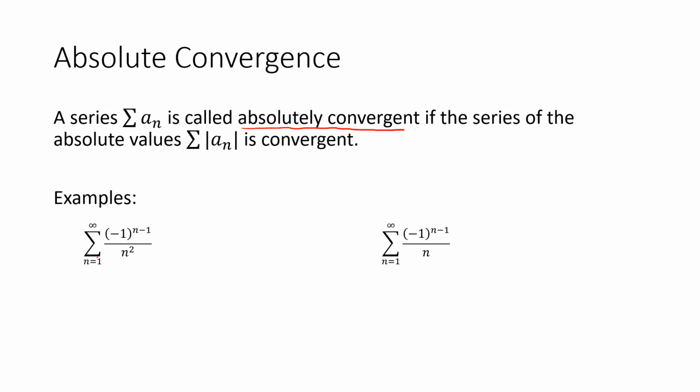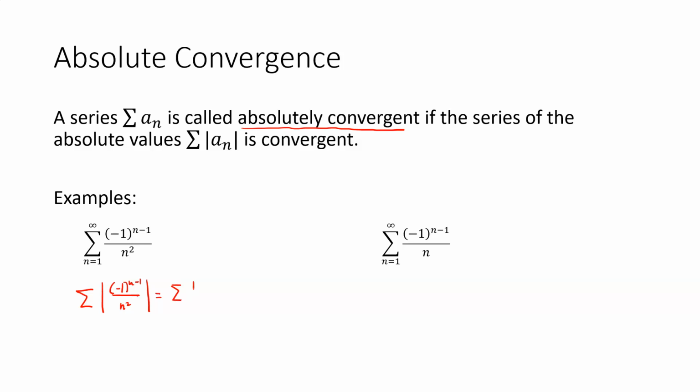So let's demonstrate this with some simple examples. If I want to show that the series (-1)^(n-1) over n squared is absolutely convergent, let's consider the series that we get when we take the absolute value of the terms. In this case, when I take the absolute value of (-1)^(n-1) over n squared, it just makes this alternating part become positive.